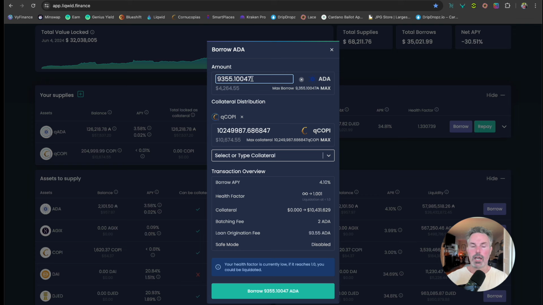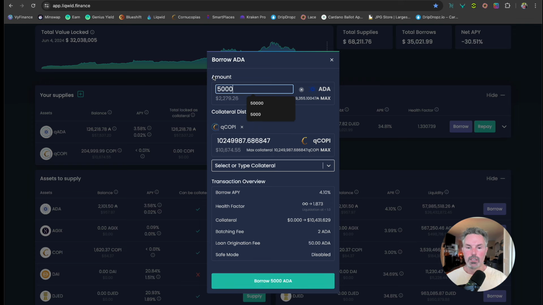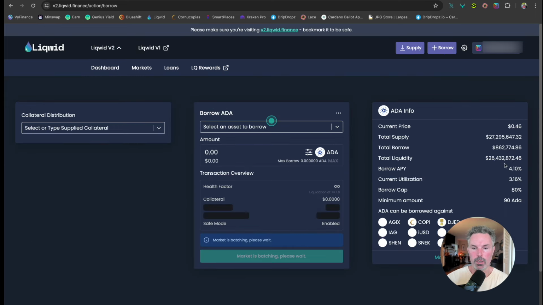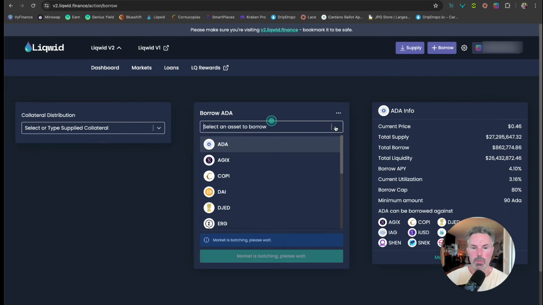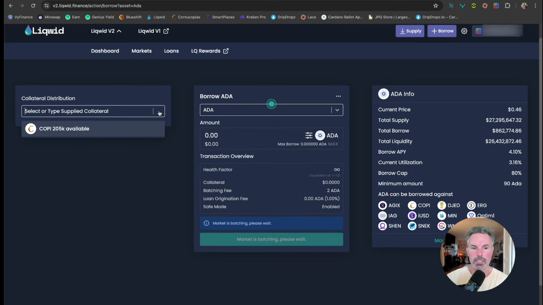And so what I'm thinking about doing is taking a loan out for, let's say, 5,000 ADA. Let's see what that is. See how my health factor is now 1.8? That's a good health factor. So what we're going to do is we switched over to Liquid V2 and we're going to initiate this borrow. So we're going to borrow, select an asset to borrow. We want ADA. We are going to select the collateral. We're going to select that COPI.